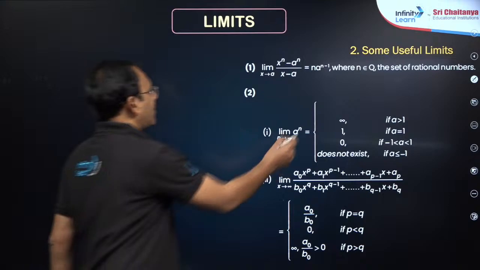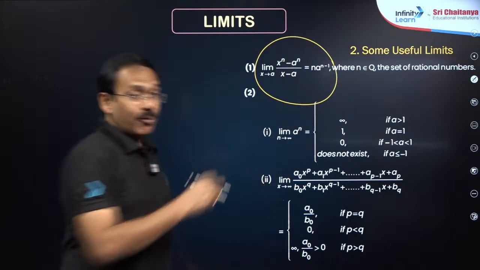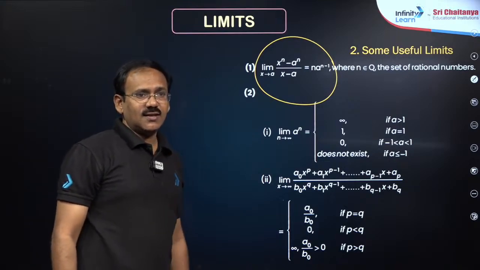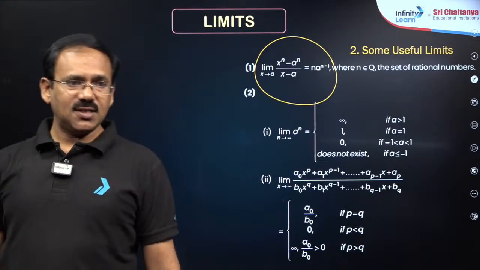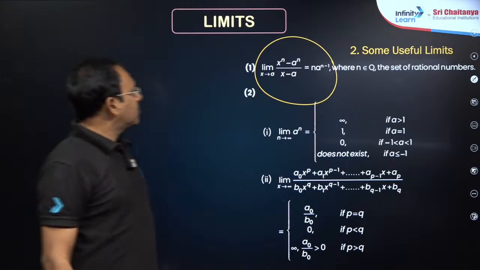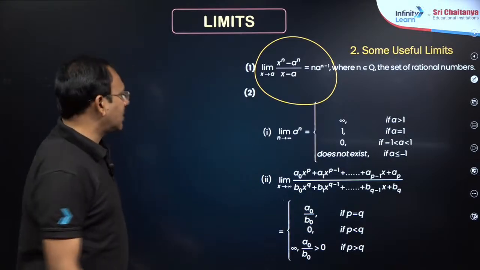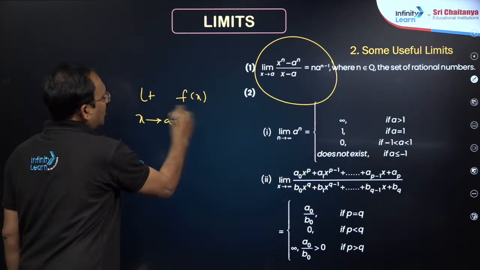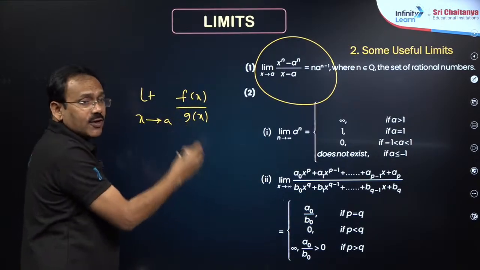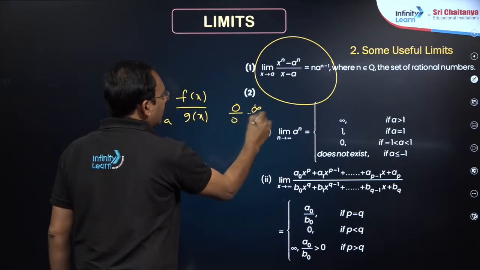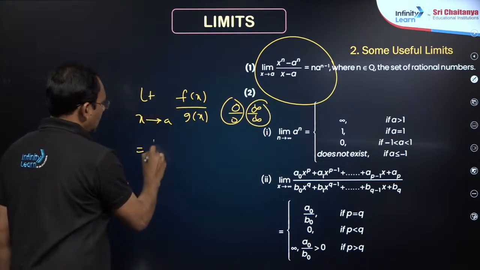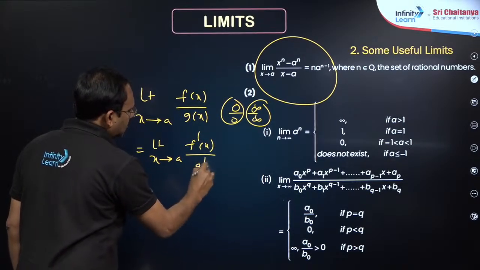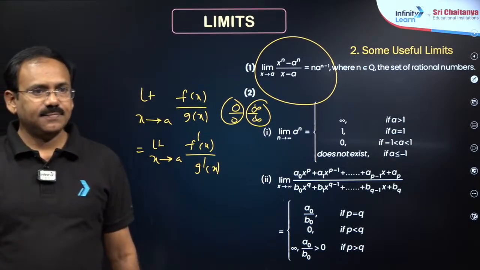The basic formula in algebraic limits: limit x extends to a, x power n minus a power n by x minus a is nothing but n into a power n minus 1. Before that, L'Hospital's rule, my dear friends: limit x extends to a, f of x by g of x is given. If you get 0 by 0 or infinity by infinity, either of the cases, you can write limit x extends to a, the numerator's derivative by the denominator's derivative, my dear friends.